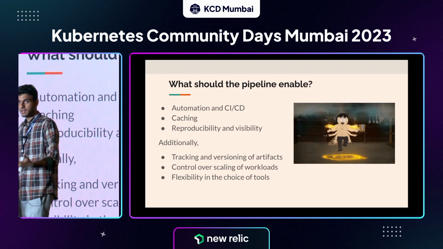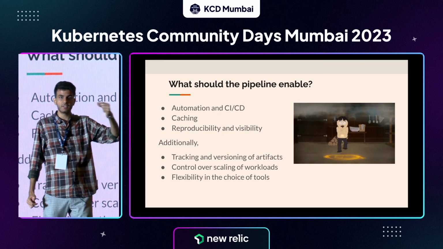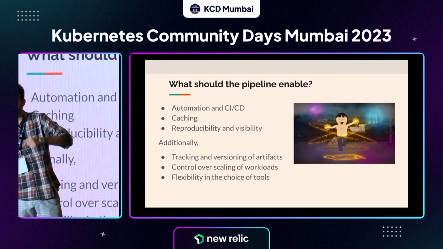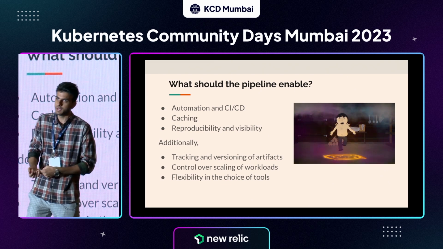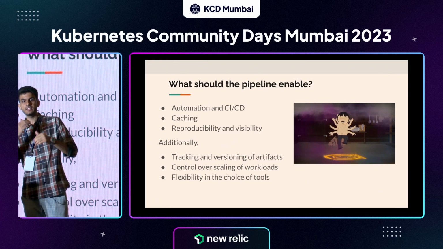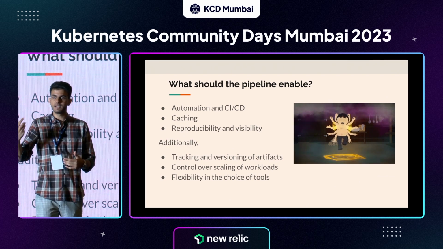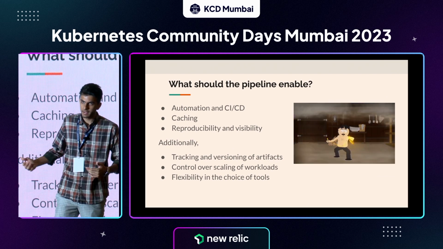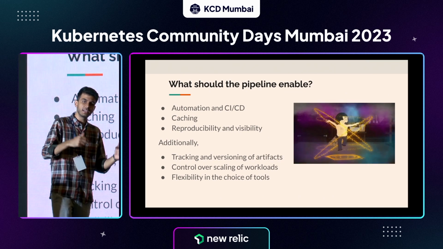Then there's caching. Caching is super important because if you have 10 steps and you modify something in the 7th or 8th step and run the pipeline again, you don't want to run the first 7 steps all over again, because it will consume resources and take time. So caching will ease your development flow as well. Then reproducibility: if you want to run this pipeline again and maybe tweak some parameters, you should be able to do that really quickly. And visibility into the steps as well.